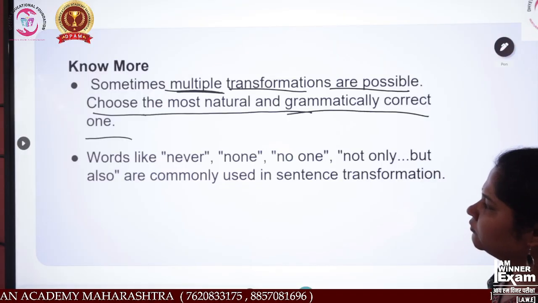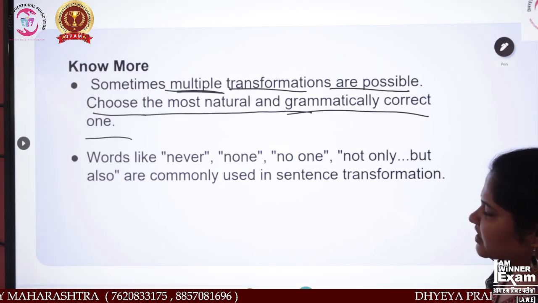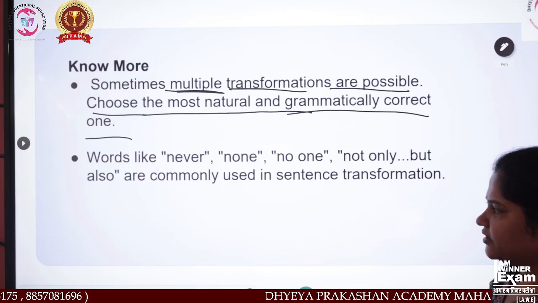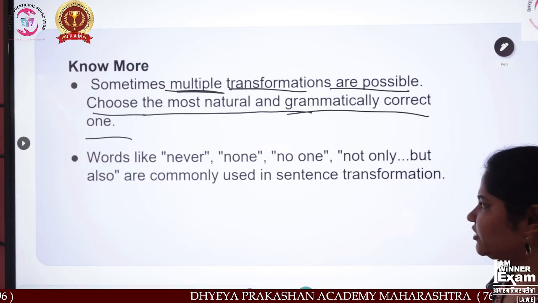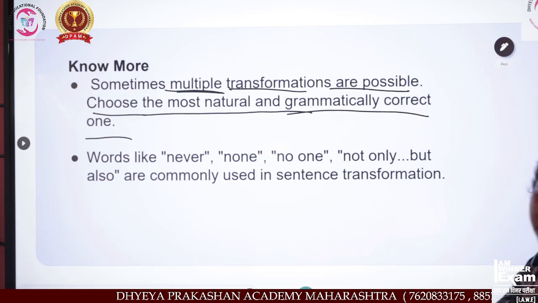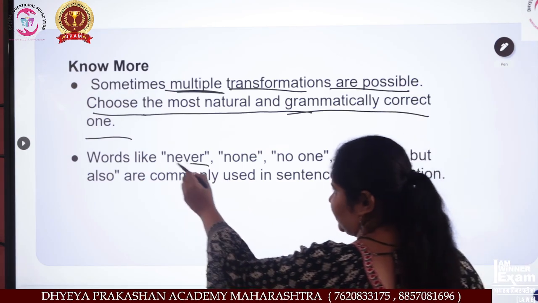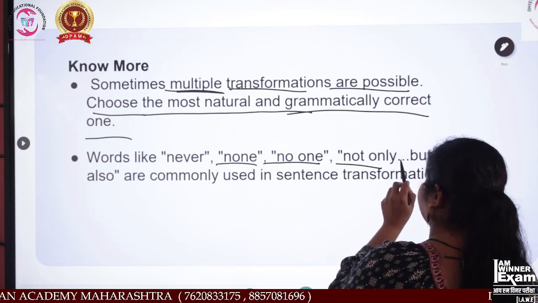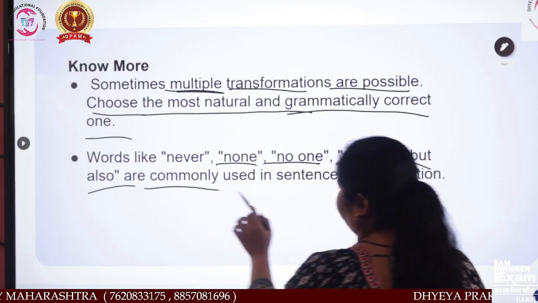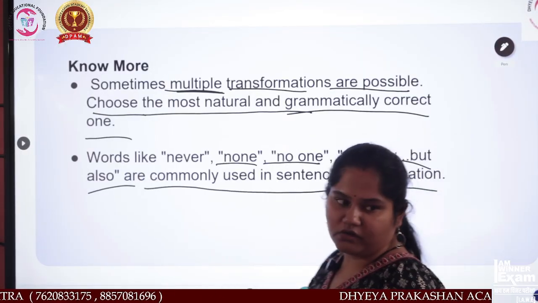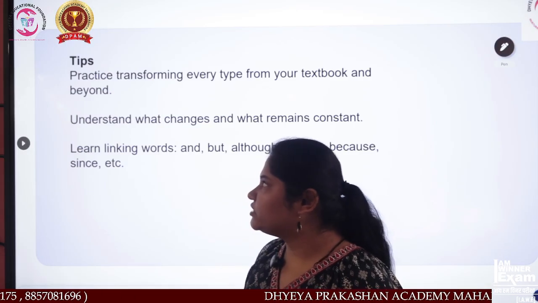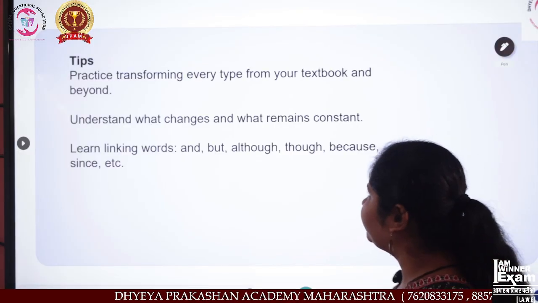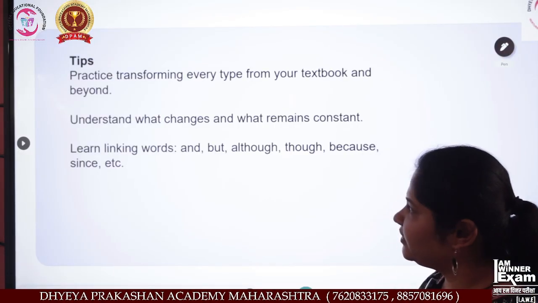Another is what? Words like never, none, no one, not only, but also are commonly used in sentence transformation. See which words we usually use: never, none, no one, not only, but also. Now see students, tips to practice: transform every type from your textbook and beyond.